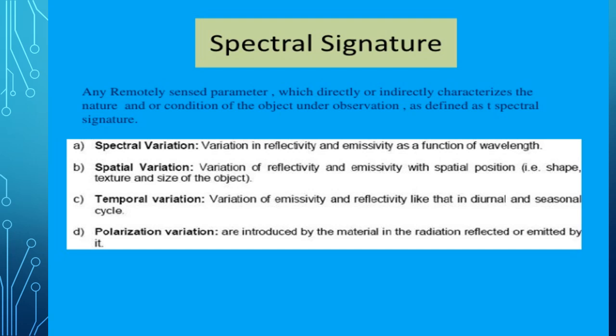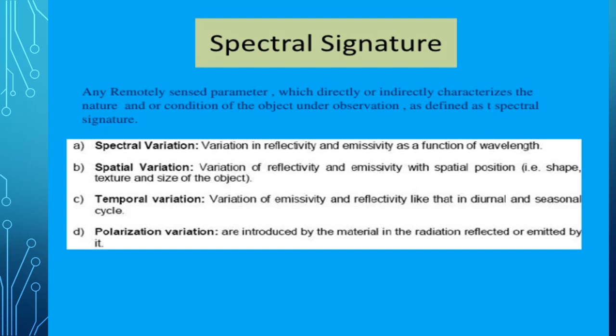Today we will see the spectral signature of different objects, that is, soil, vegetation, and water. Any remotely sensed parameter which directly or indirectly characterizes the nature or condition of the object under observation is defined as a spectral signature. The spectral variation is the variation in reflectivity and emissivity as a function of wavelength. Spatial variation is a variation of reflectivity and emissivity with spatial position, that is, in the form of shape, texture, and size of the object.